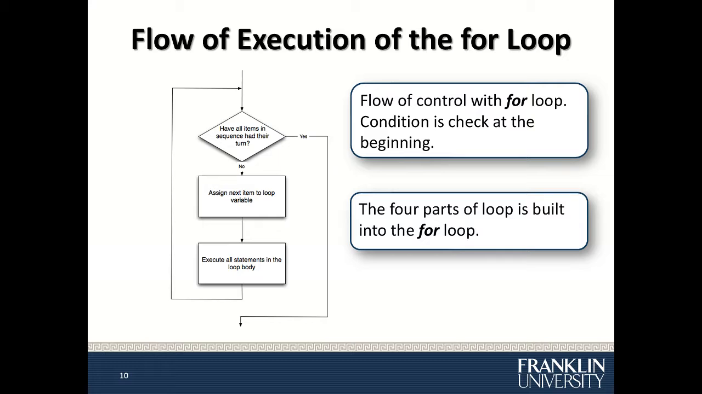The flow of control with a for loop: the condition is checked at the beginning, and the for part of the loop is built into the for loop. Have all the items in the sequence had their turn? No? Then you assign the next item to the loop variable, execute the loop body, and repeat. If all the items in the sequence had their turn, then you exit the loop. This is the same as the for part of every loop that I just mentioned earlier.